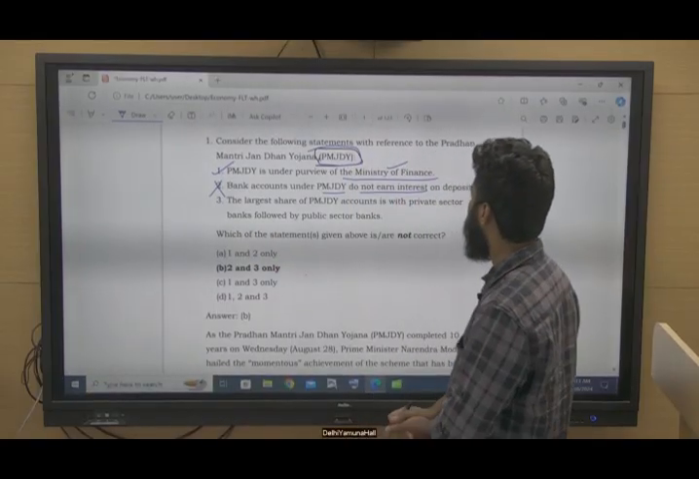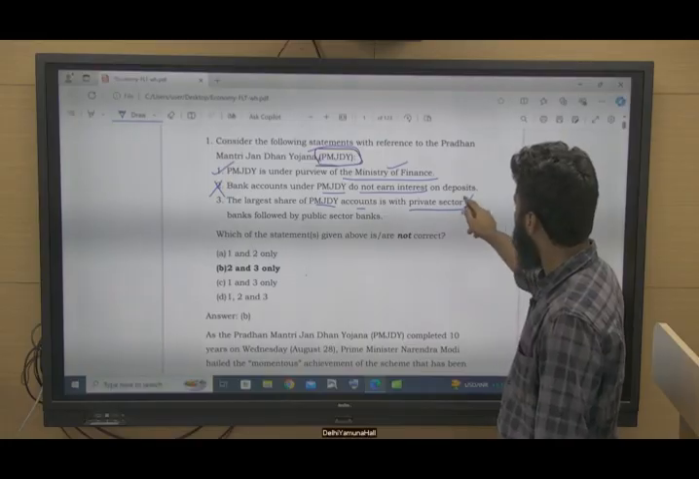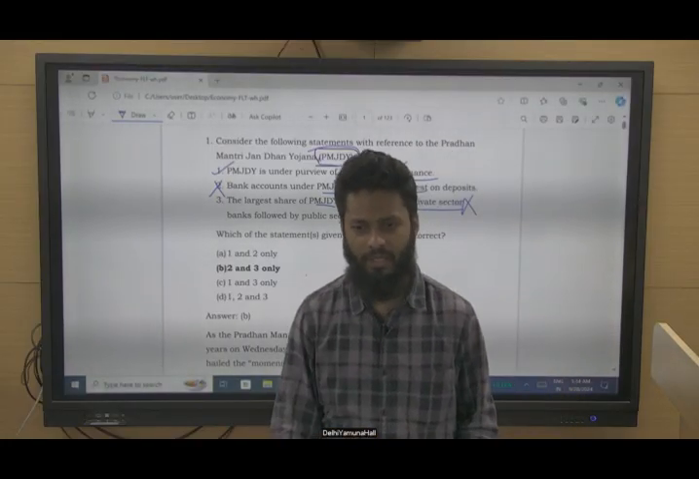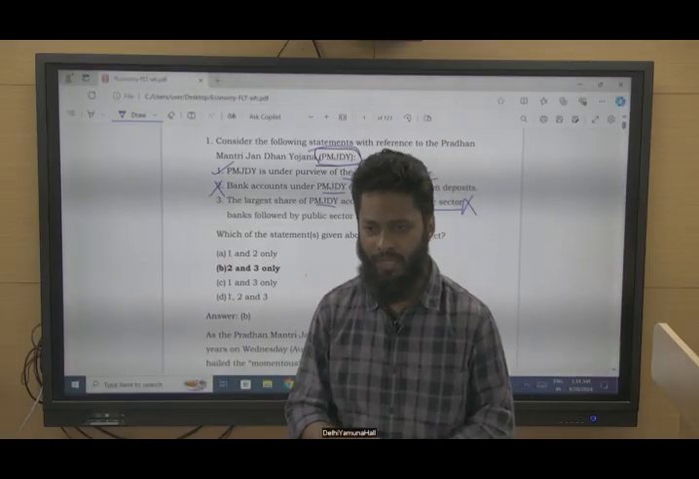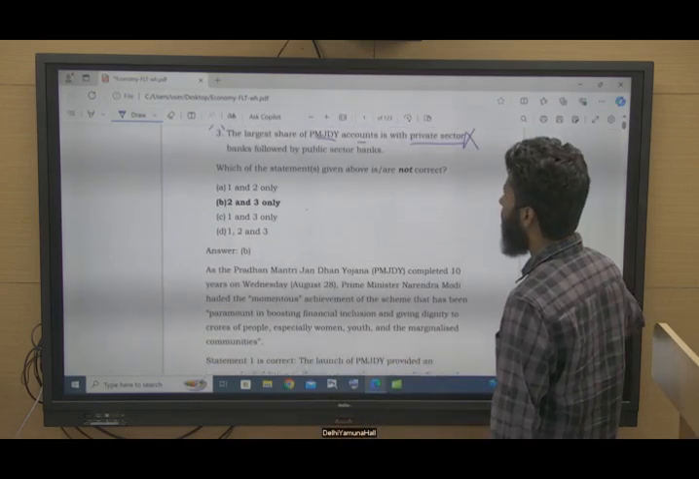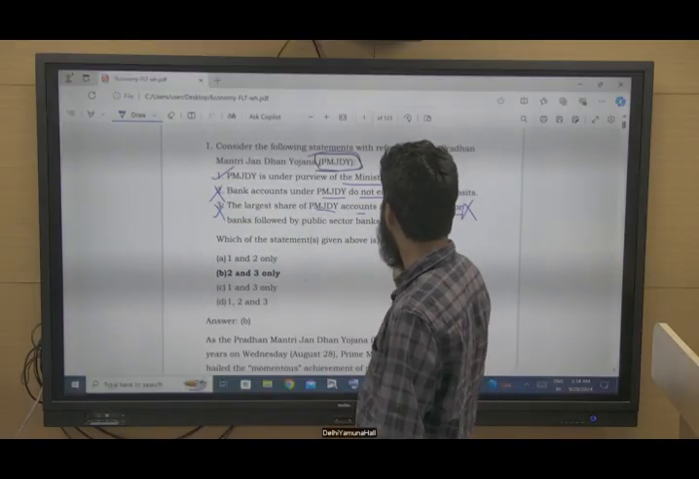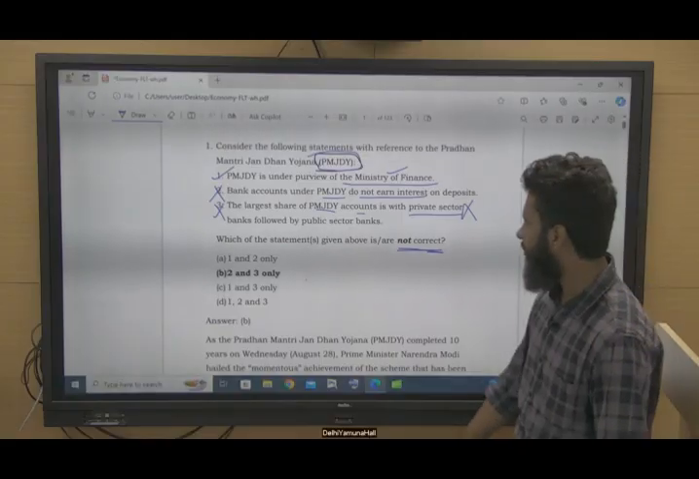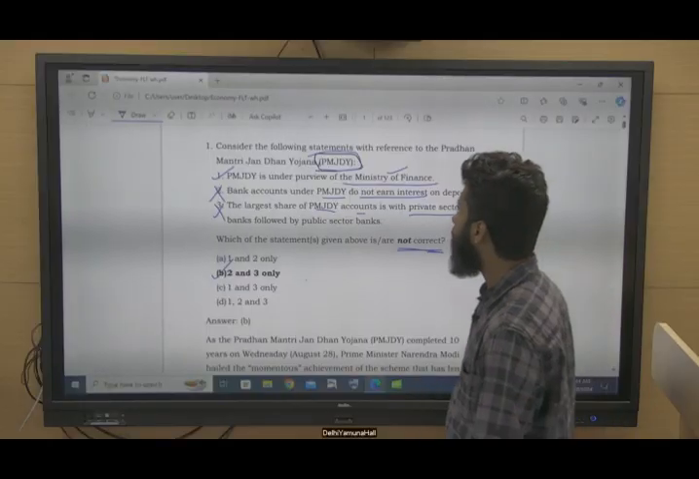The largest share of Pradhan Mantri Jan Dhan Yojana accounts is with the private sector. No, the largest share is with public sector banks. Then come regional rural banks, then the private sector banks, and then the cooperative banks, rural cooperative banks. So this statement is also incorrect. One is correct, 2 and 3 are not correct. In the question they are asking about incorrect statements. So 2 and 3, option B is the right answer. Fine.